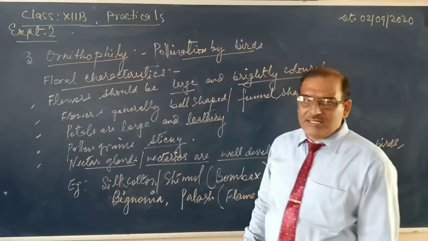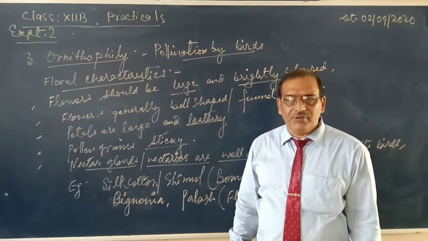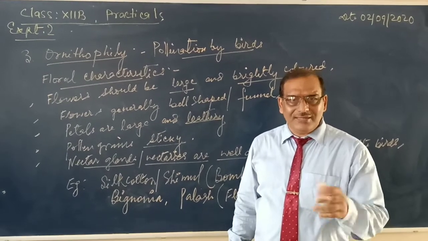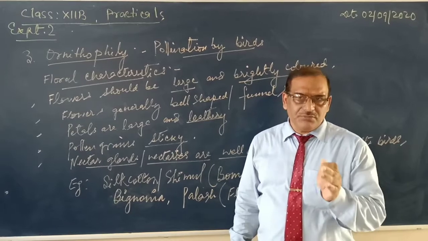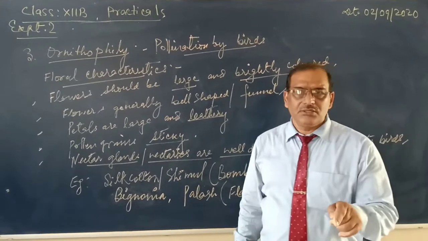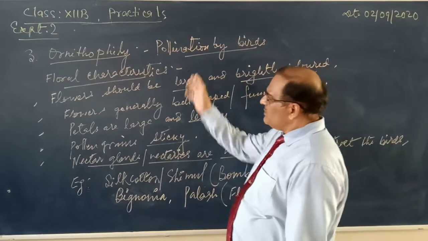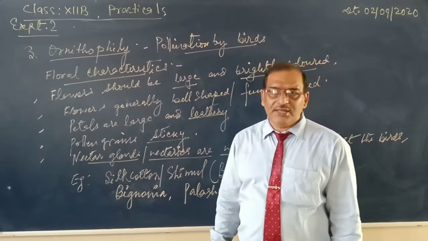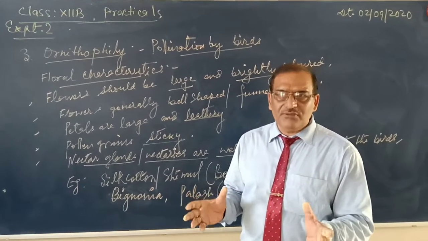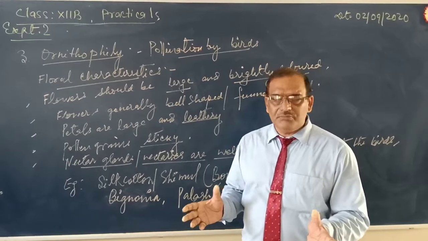The most powerful agent of cross pollination is entomophily, insects, and among the insects, bees are the most potent tool of cross pollination. Birds bring about pollination in only a few plants.